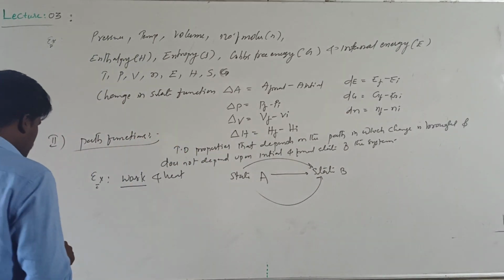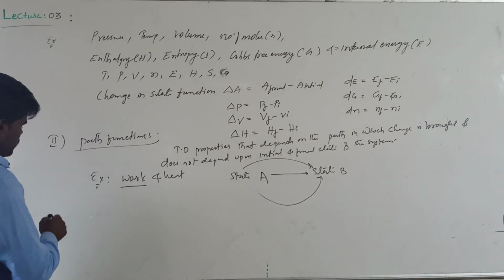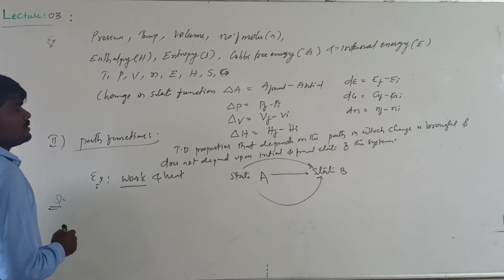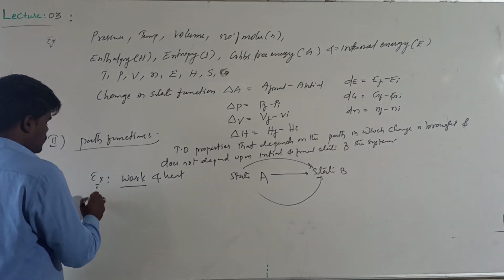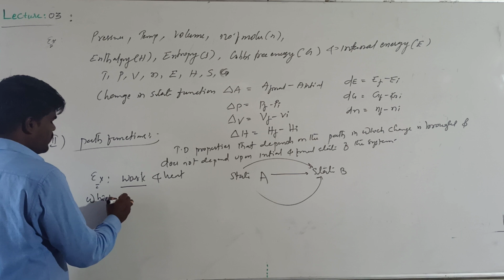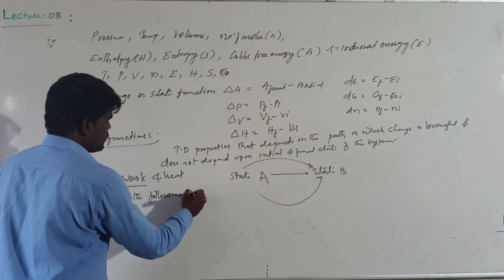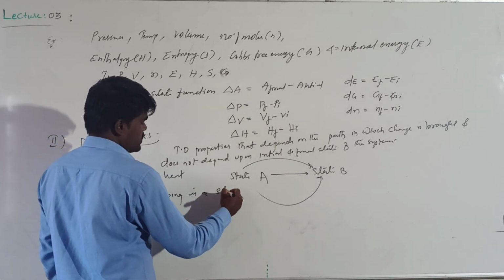For example, let me ask you a question. You may get a question like this: which of the following is a state function?